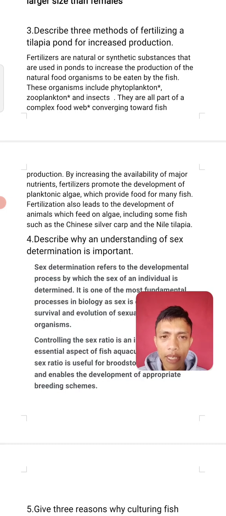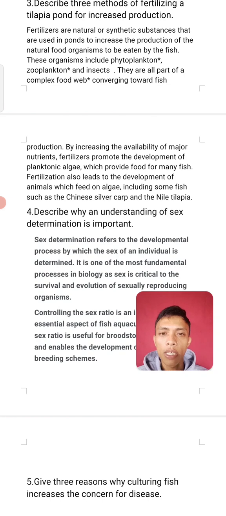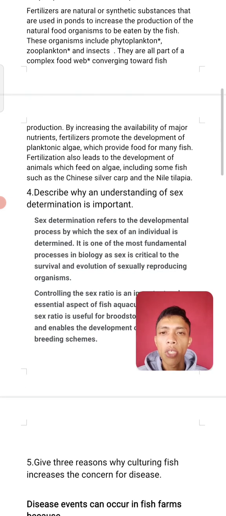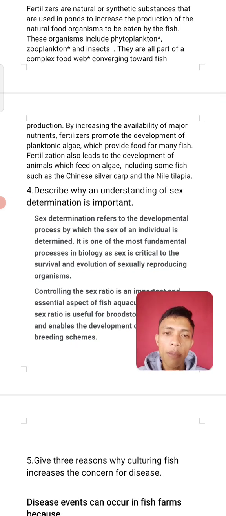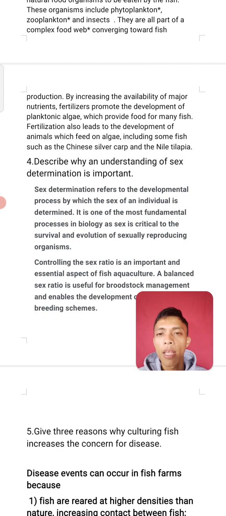By increasing the availability of major nutrients, fertilizers promote the development of planktonic algae, which provide food for many fish. Fertilization also leads to the development of animals which feed on algae, including some fish such as the Chinese silver carp and the Nile tilapia. Number 4 question. Describe why an understanding of sex determination is important.